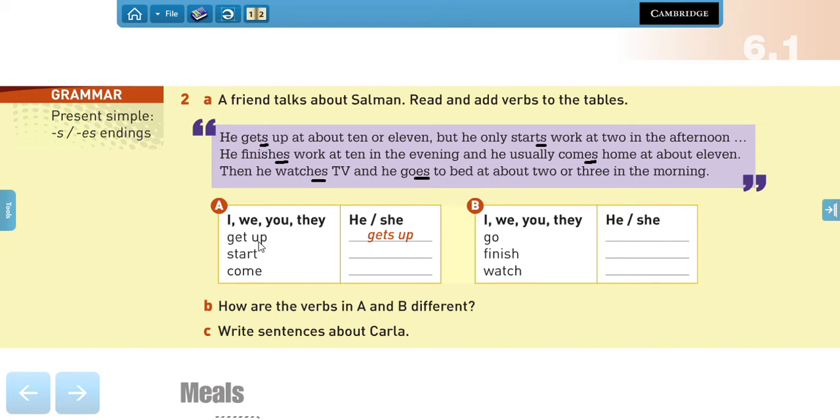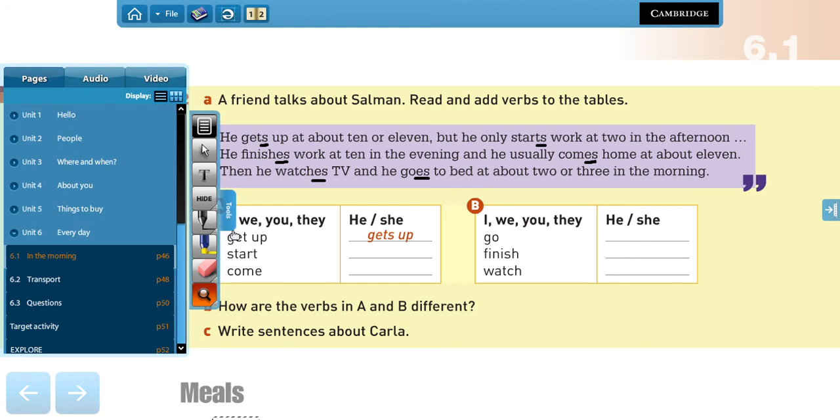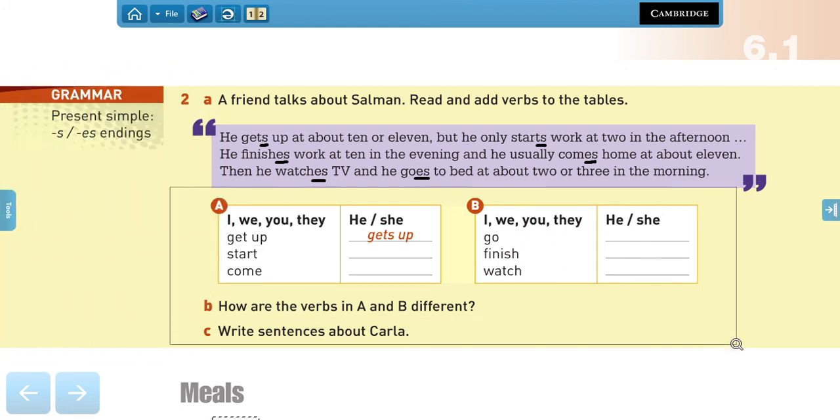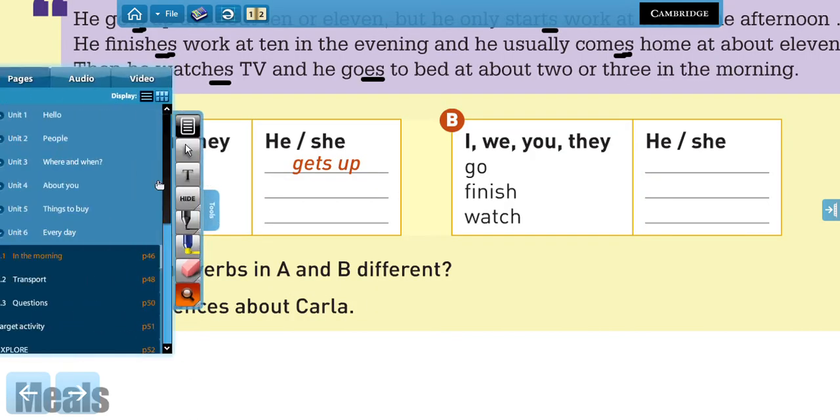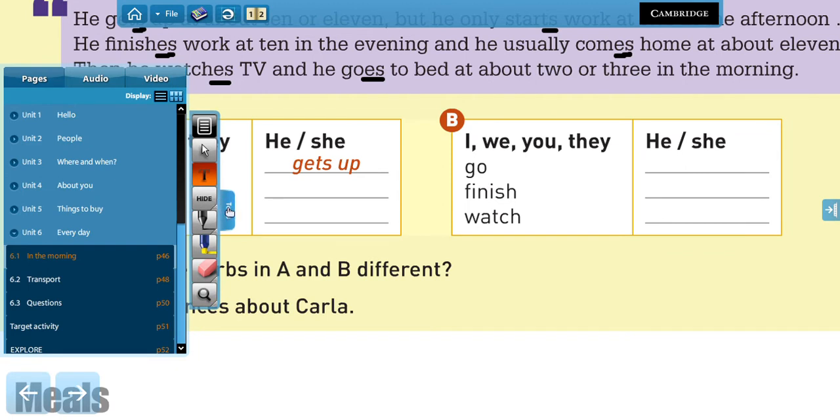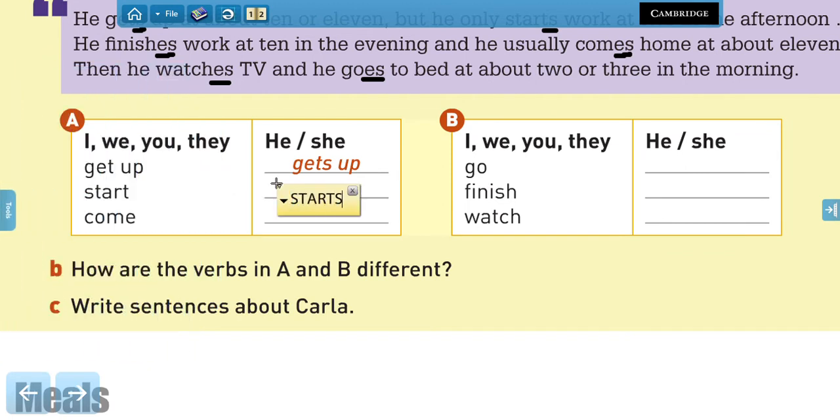So we say, I get up, she or he gets up. I start, and he or she starts, right? And I come, and she or he comes, right? Very good.